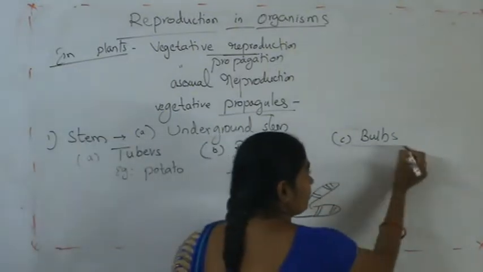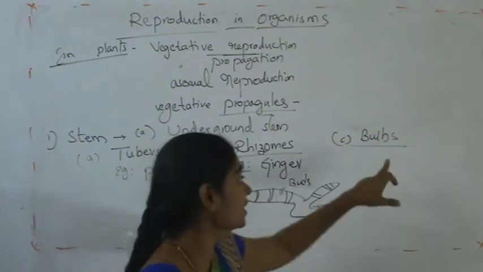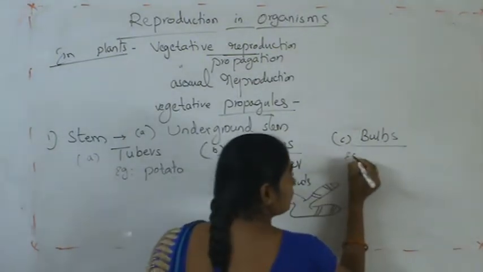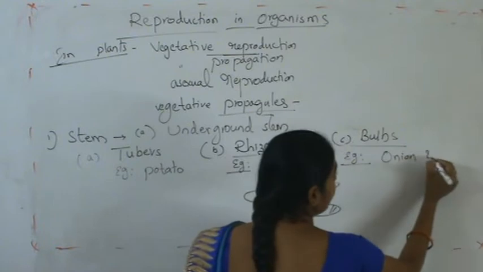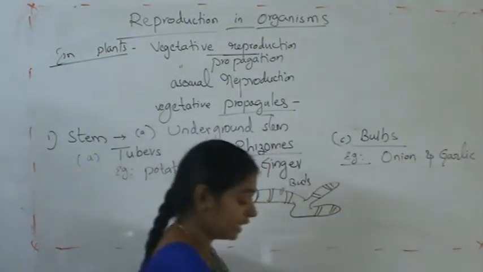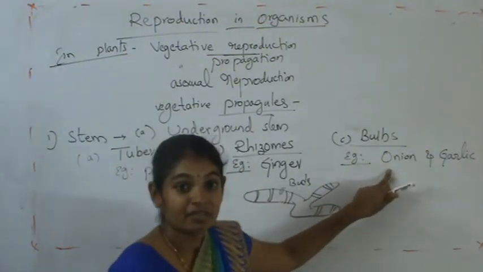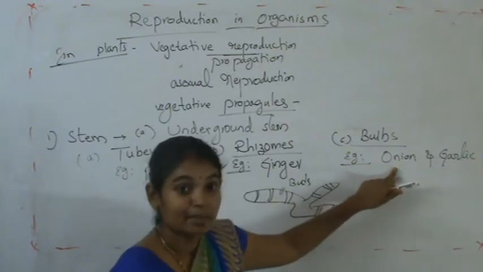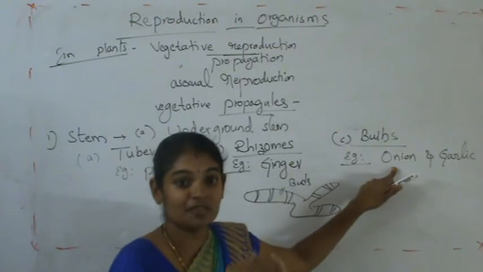And bulbs. The next type of underground stem modification is the bulb. Examples are onion and garlic. When we see an onion or garlic in general, the bulb is surrounded by several layers of leaves.